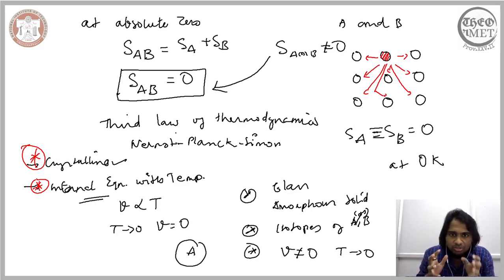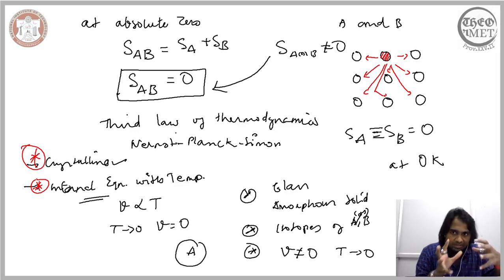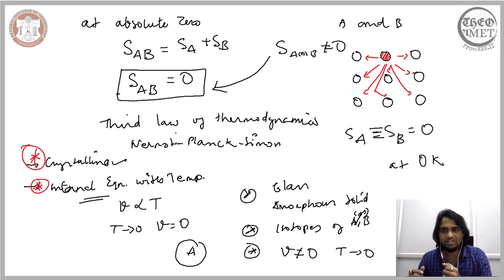In addition to these two, it is also possible for us to have an isotope of a pure element present. Even if you are considering a pure element at 0 Kelvin, it is possible to have an isotope of it present in the crystalline arrangement, and because of this isotope, it is possible to rearrange and bring about disorderliness. So again, we will be disturbing the third law of thermodynamics.